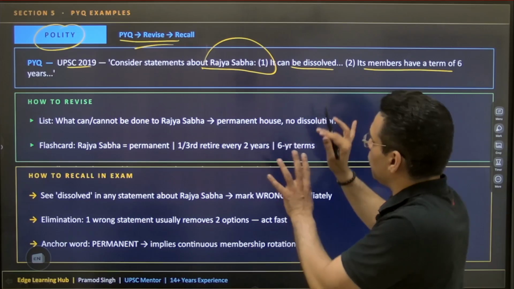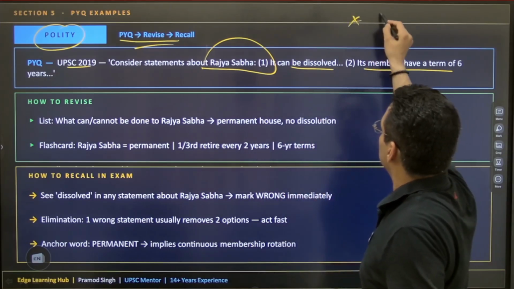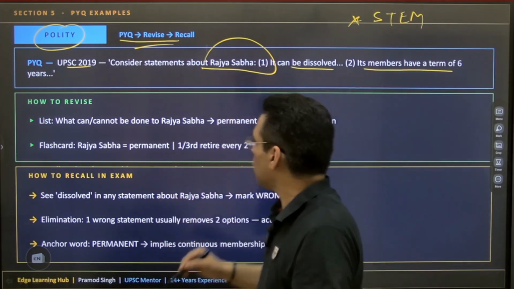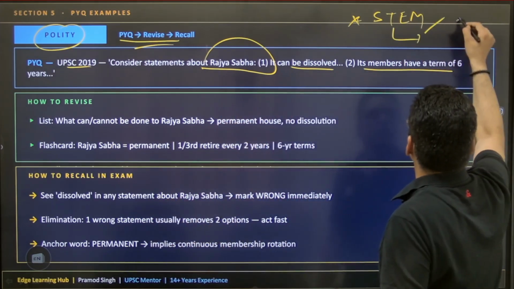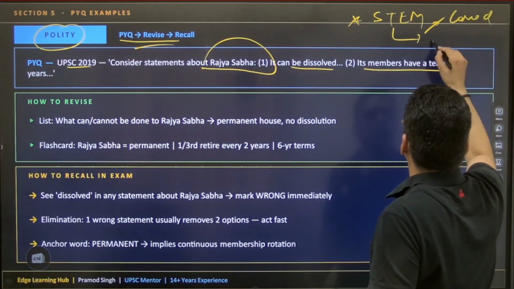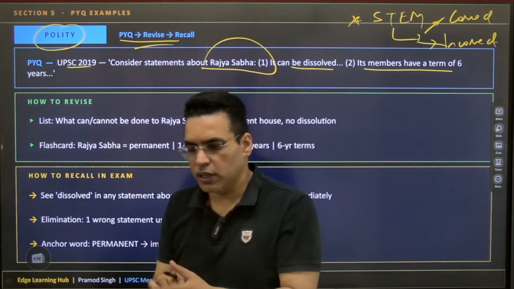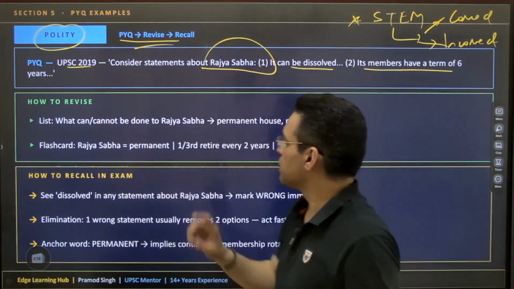The moment you look at it, what is the first thing you do? Look at the stem and the instructions. Is it asking for correct or incorrect? That is the first rule. Here, it's asking for the correct option. Okay, fair enough.